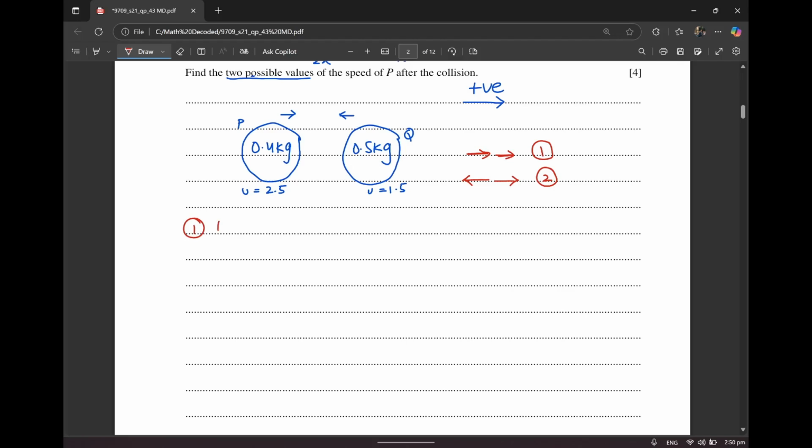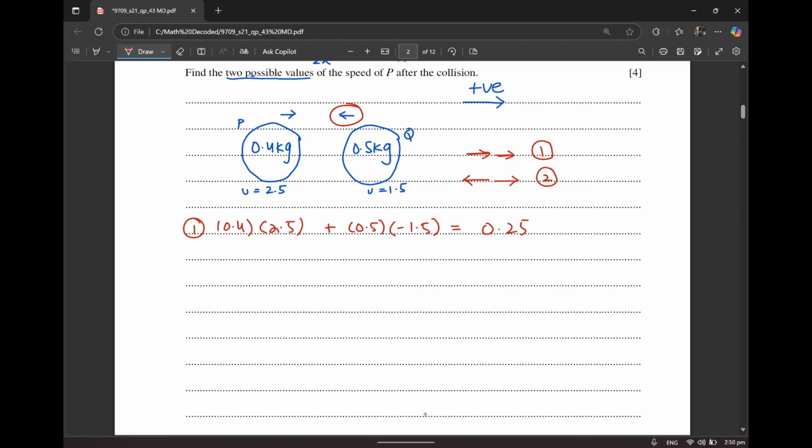So I'll say 0.4 into 2.5 plus 0.5 into negative 1.5. I've taken this to be negative because this is moving left. If right is positive, then left is going to be negative. This is going to be giving me the momentum before collision, which is going to be 0.25.